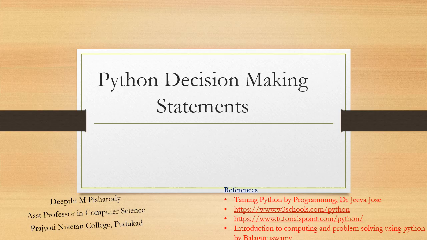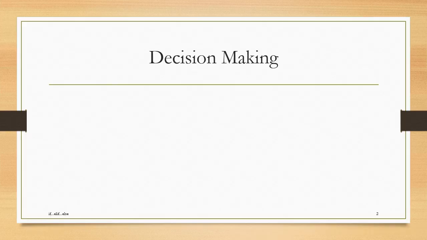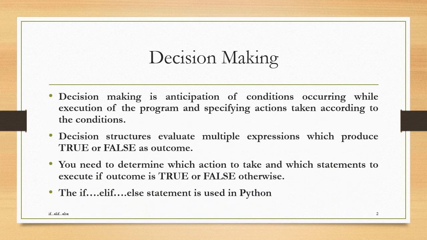Hello all, now we can say Python decision making statements. Decision making is anticipation of conditions occurring while execution of the program and specifying actions taken according to the conditions. All decision structures evaluate multiple expressions which produce either true or false condition. You need to determine which action to be taken and which statements to be executed if the outcome is true or if the outcome is false.